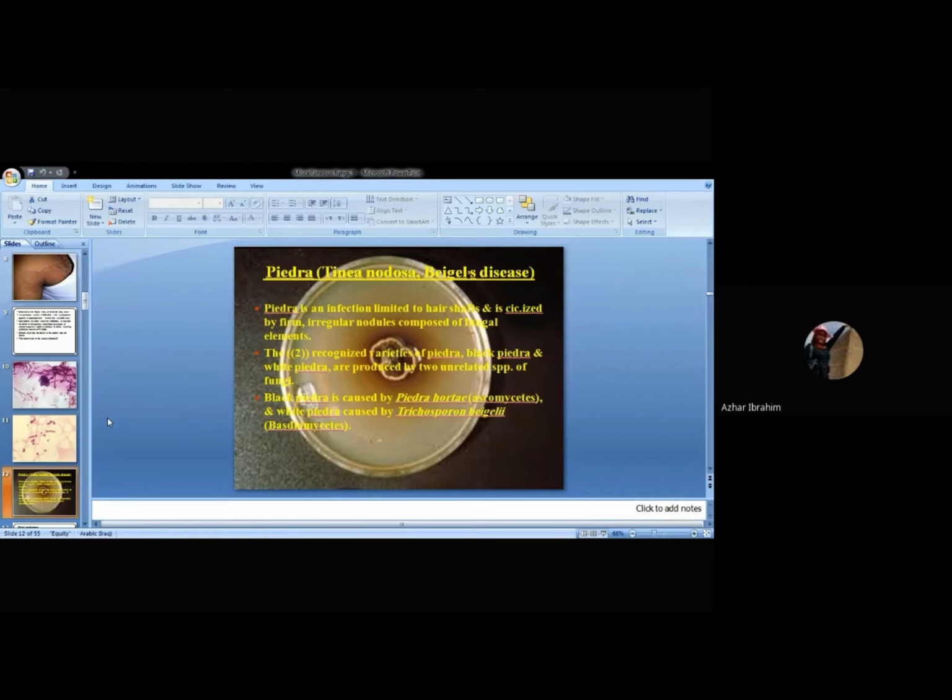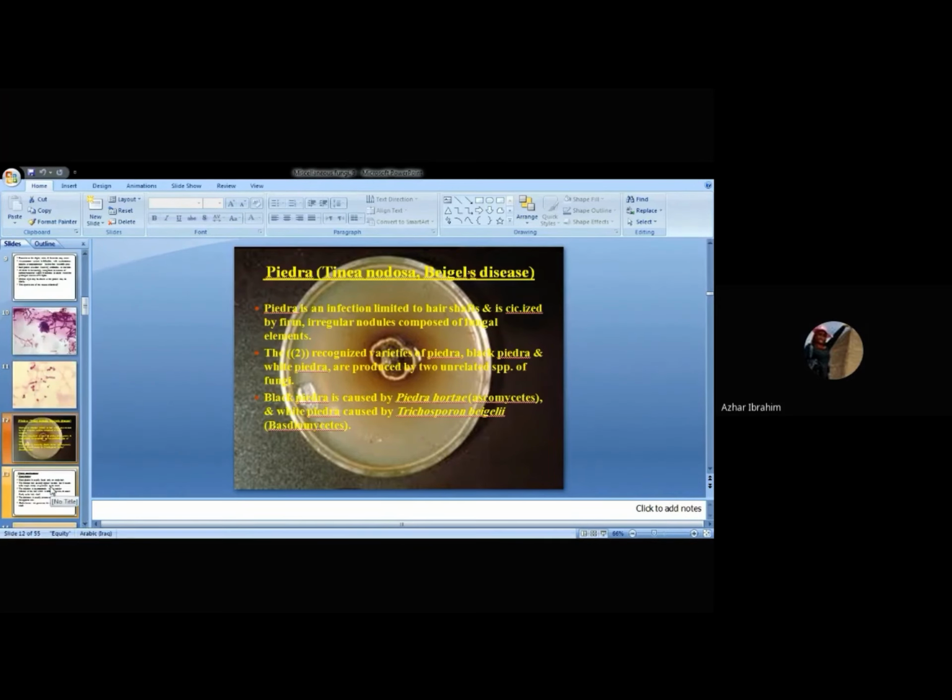I think you have it in the first stage in our college. I think the class is Ascomycetes. Piedraia hortae belongs to Ascomycetes. White Piedra is caused by another genus, Trichosporon beigelii. The name of the disease, Beigel, is the name of the clinician who characterized this phenomenon. Trichosporon beigelii belongs to the class Basidiomycetes.